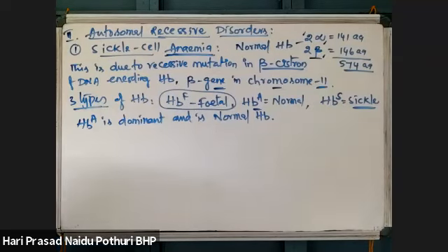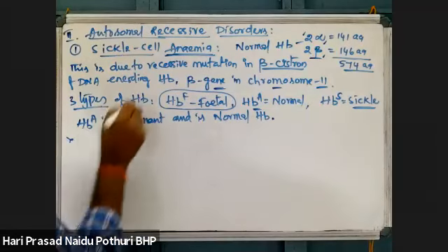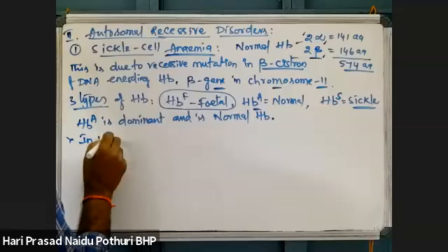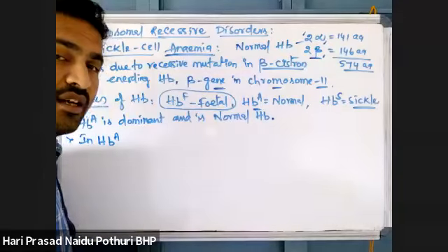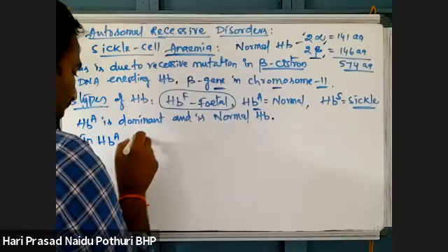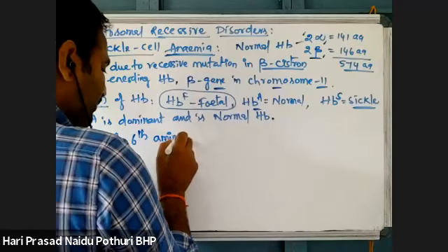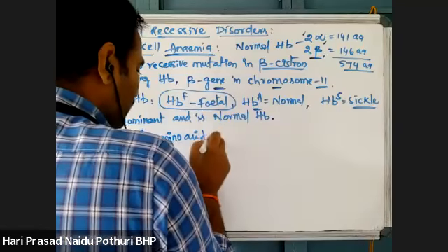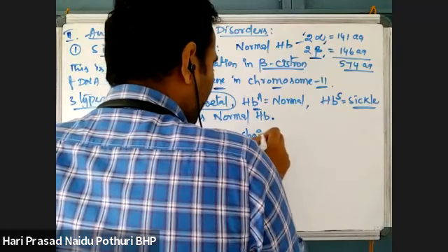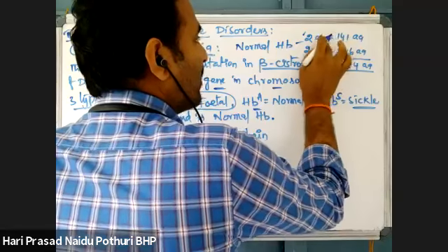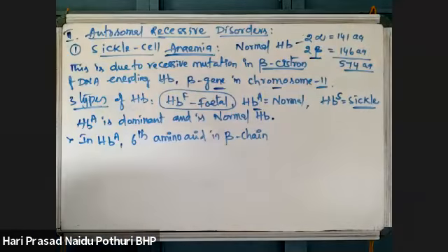What is the difference here? In HbA, normal adult hemoglobin, look at the 6th amino acid in the beta chain. Alpha chains are normal, no problem, but the beta chain has 146 amino acids.